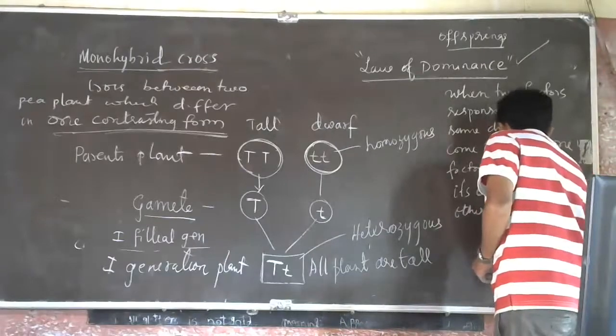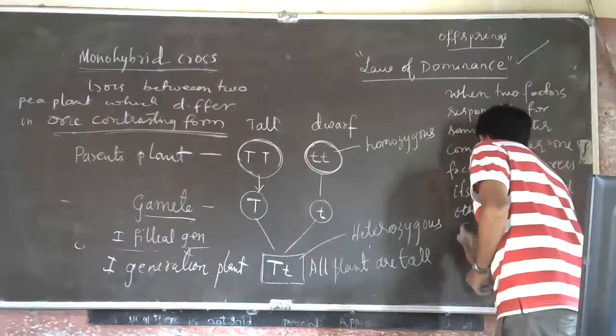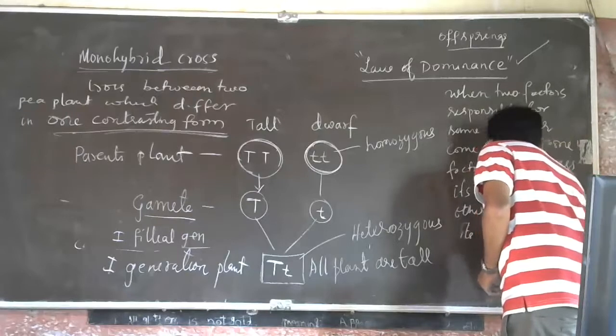The other will suppress its character. This is called the law of dominance.